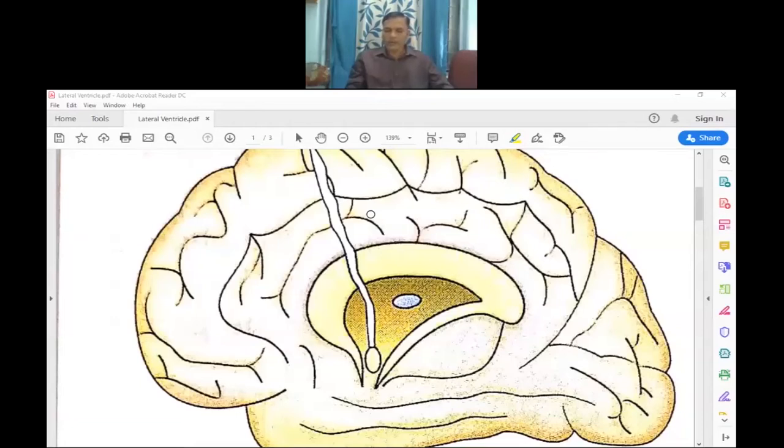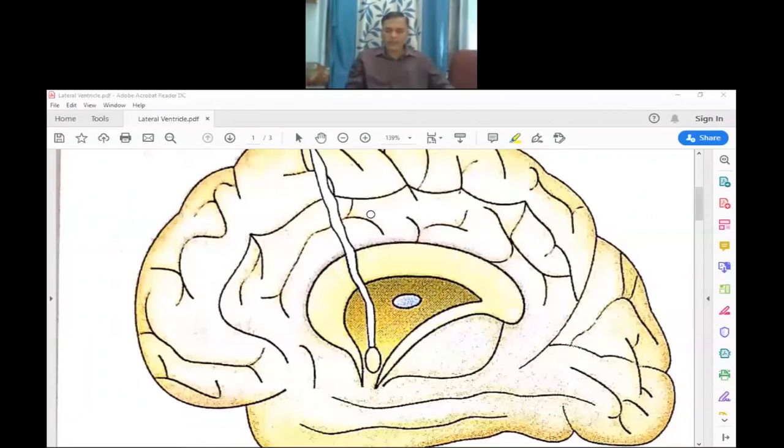The fourth ventricle is situated anterior to the pons and medulla oblongata and posterior to the cerebellum. It communicates inferiorly with the central canal that traverses the lower part of the medulla oblongata and spinal cord. So, this is the introduction of the ventricles of the brain and their communication with each other.